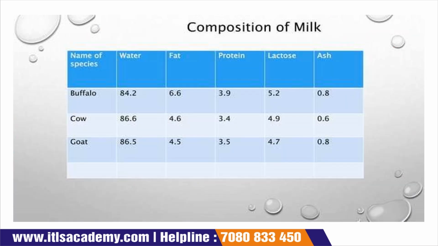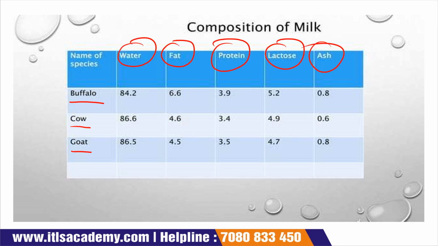Now the composition of the milk. The composition of the milk depends totally upon the species of the milk animal. Either we get the milk from a buffalo, or from a cow, or from a goat. The composition is divided into water, fat, protein, lactose and ash.